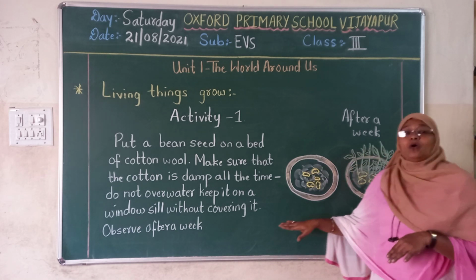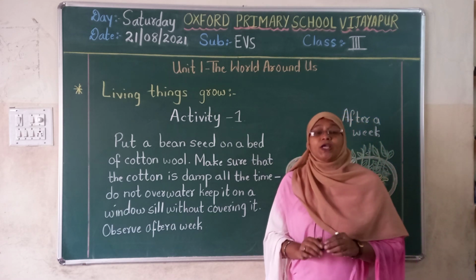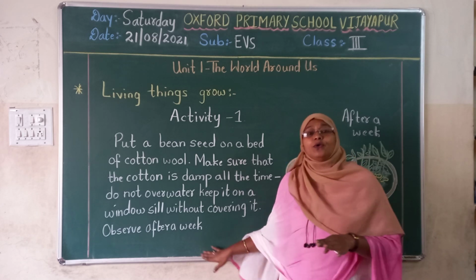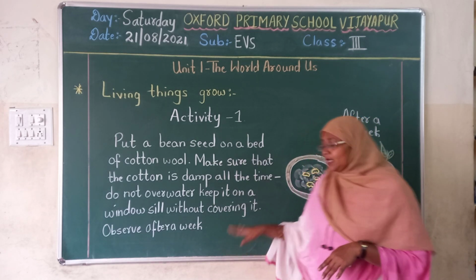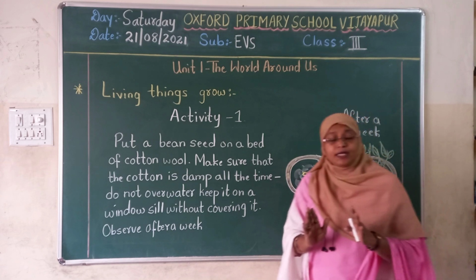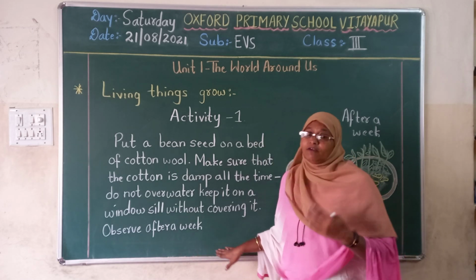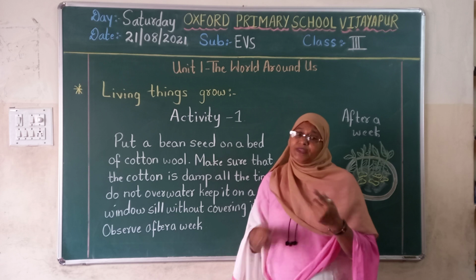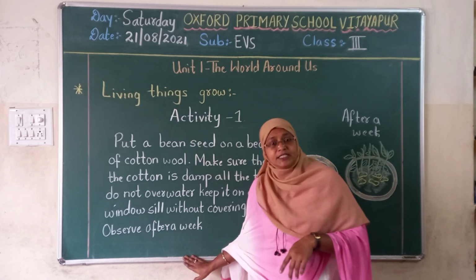So children, now what you have to do? You have to do this activity in your home. I will do it practically and I will show you. This is your classwork. You have to write it, draw it and send it. And the activity that you are doing, you have to do it at home. Okay children, just copy this. We will do the activity. One more activity is there, of a balloon. That also I will show you. So first pause the video and write it down.